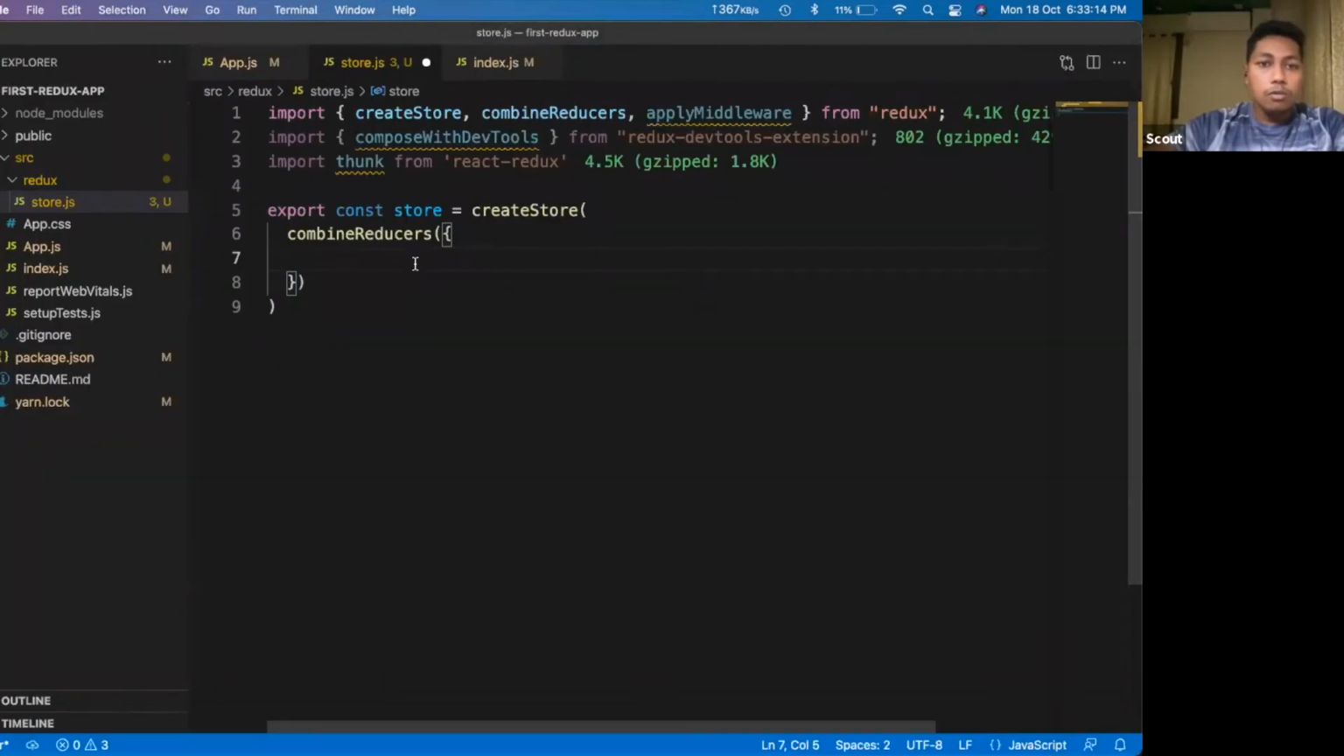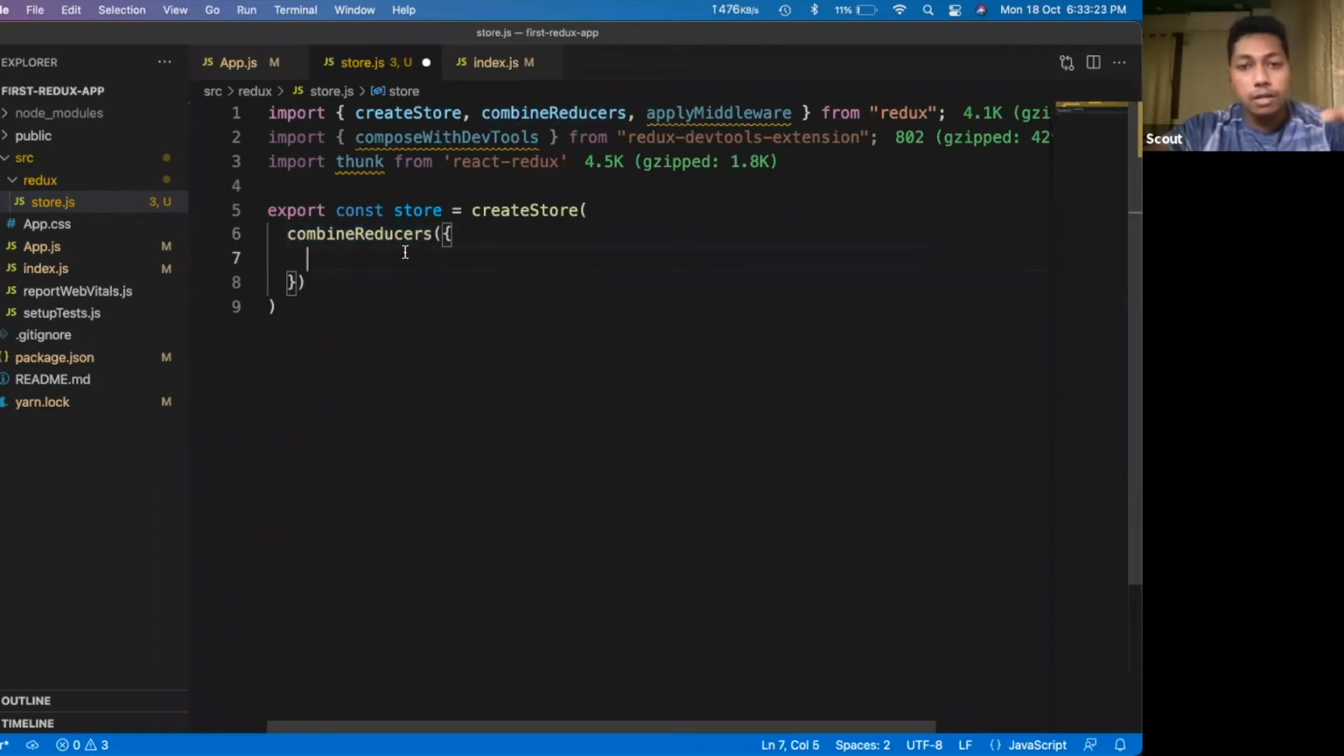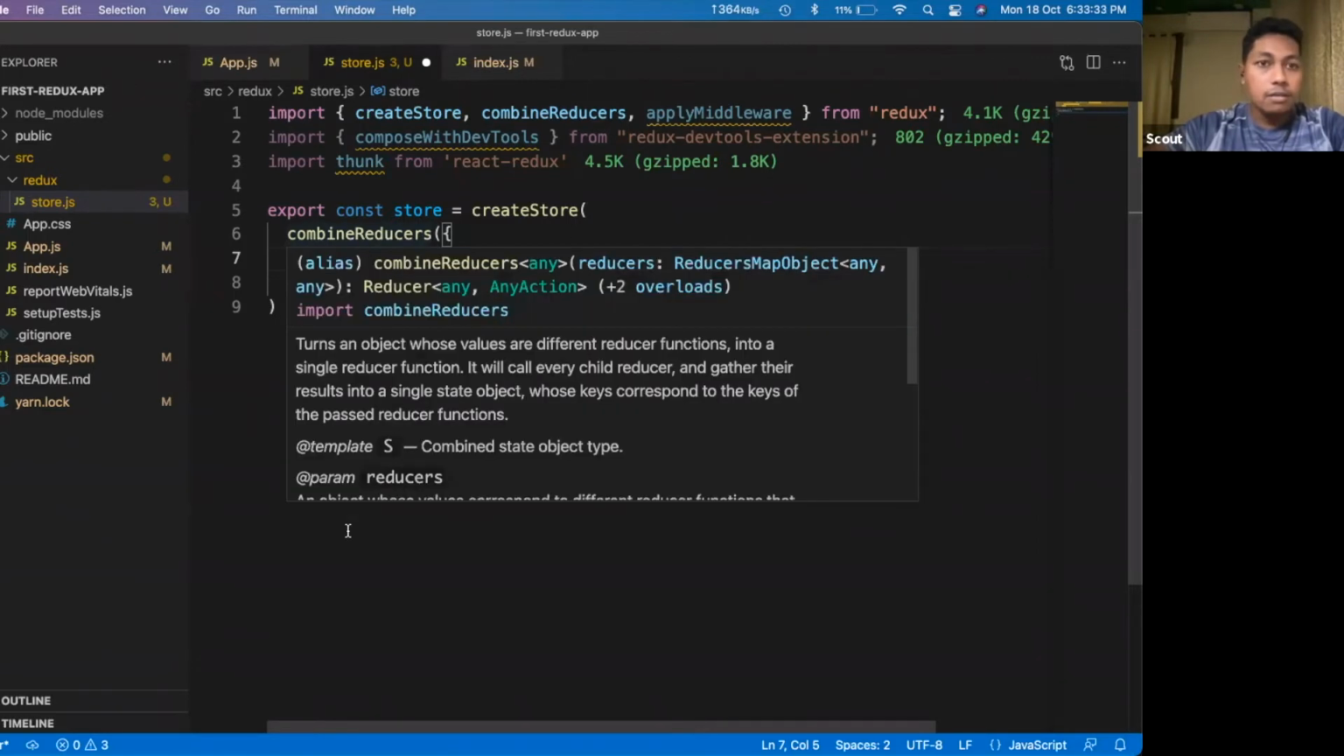Here, what the combineReducers function does: as I said, our application can have more than one reducer. Reducers are, you can say, pieces of state. We can write all our reducers here, but right now we don't have any, so we can leave it blank for now.